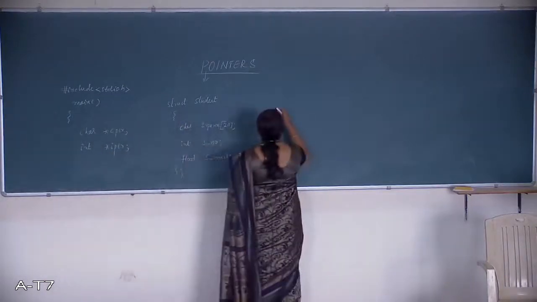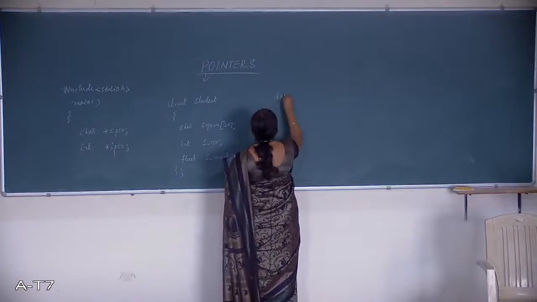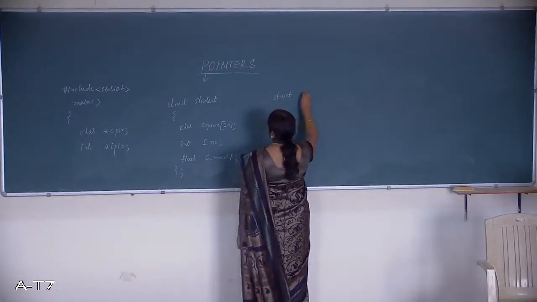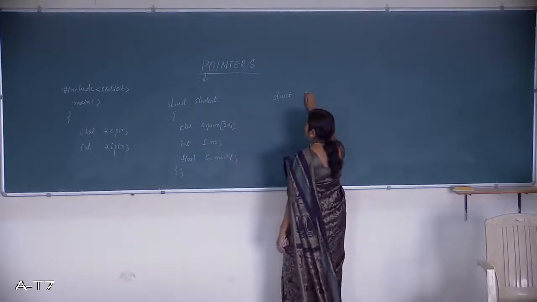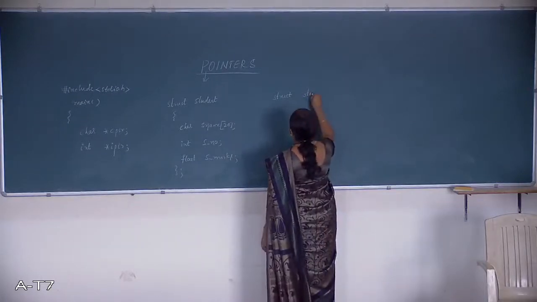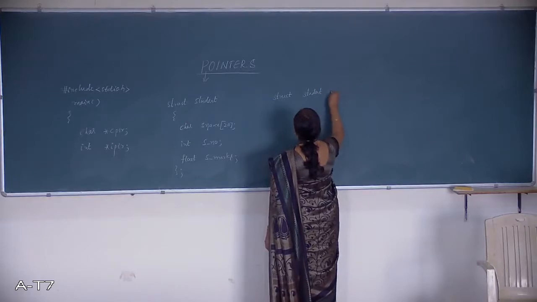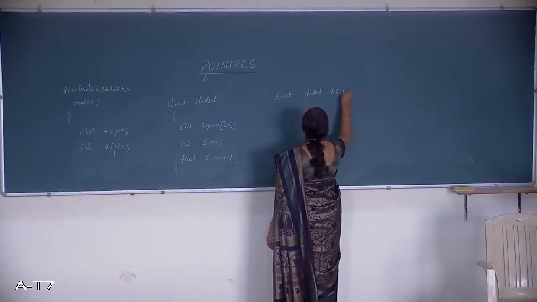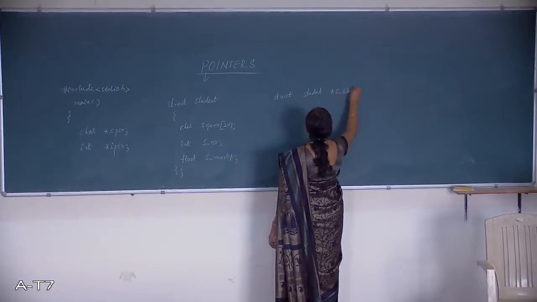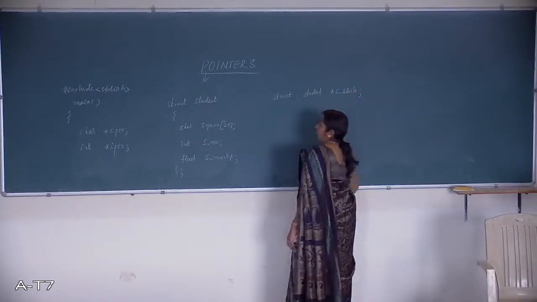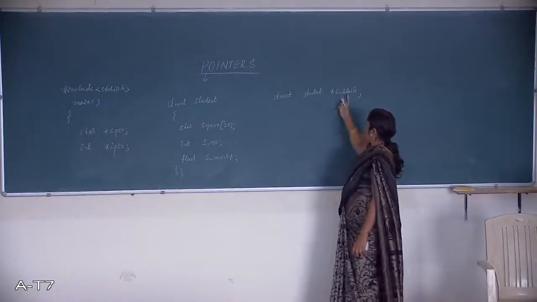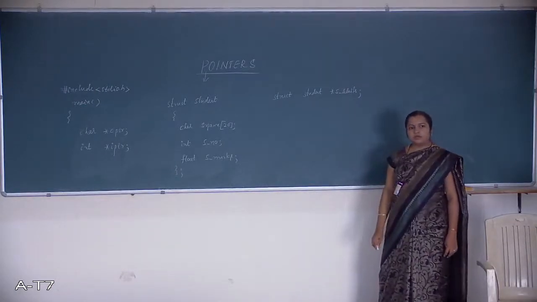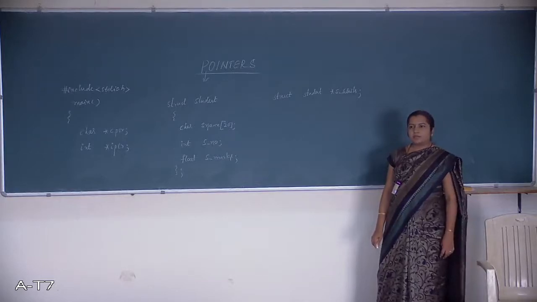And for this also we will declare one structure pointer variable, struct star s underscore details, which is a pointer variable, a structure pointer variable, right?